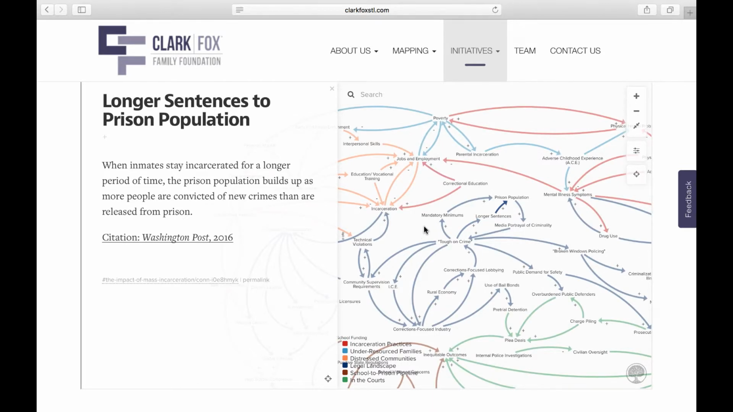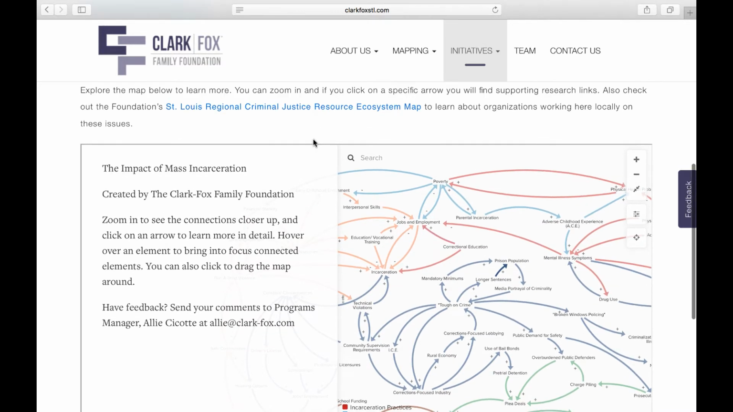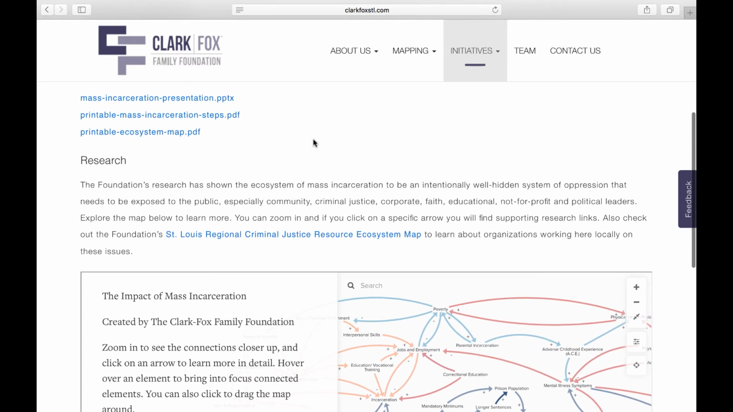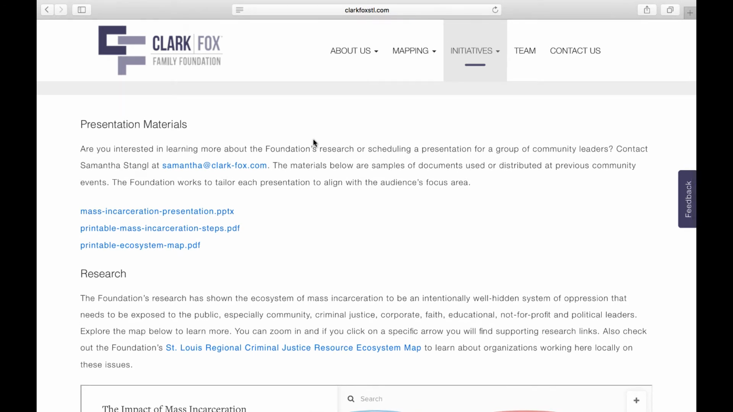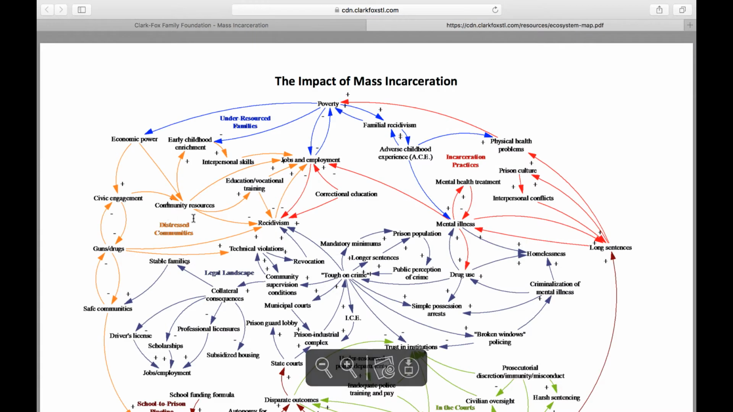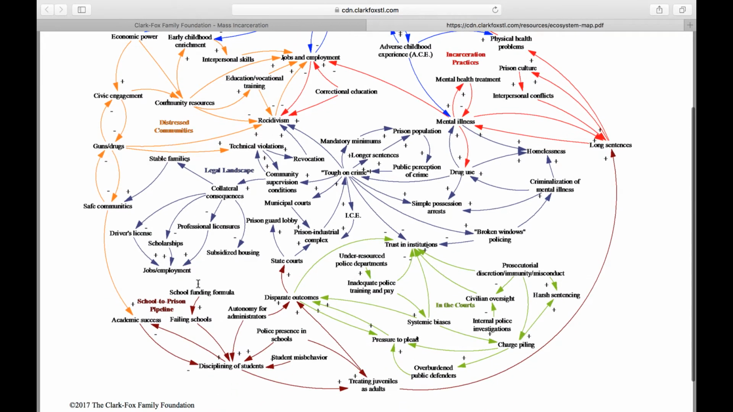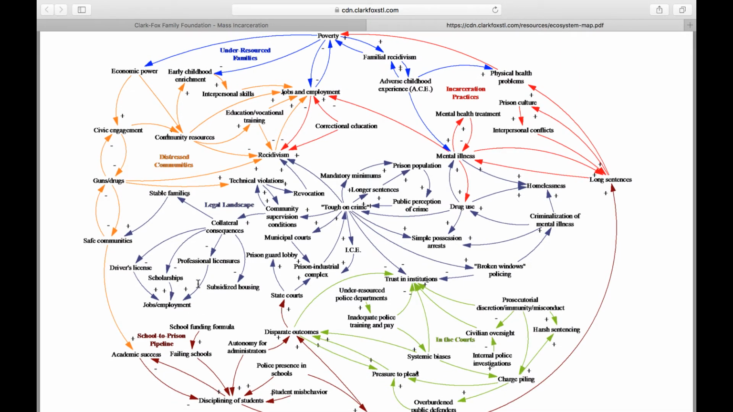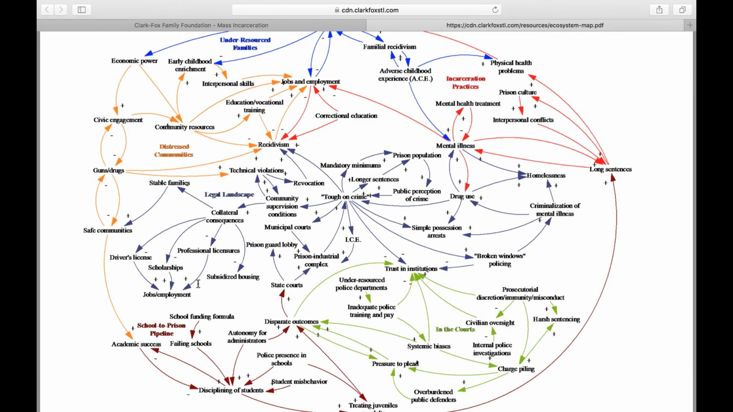There are some that are not as straightforward, but the more you work with this map, the more you get familiar with it, and it really shows you the full system. If you didn't want to interact with it, you could also print this out by going to the top of this page and clicking on the printable ecosystem map. It's a PDF version. Click on that and it would pull up the printable version that you could share with your coworkers or colleagues or just for your own use. But it really helps you to understand the systems that we are all working in.